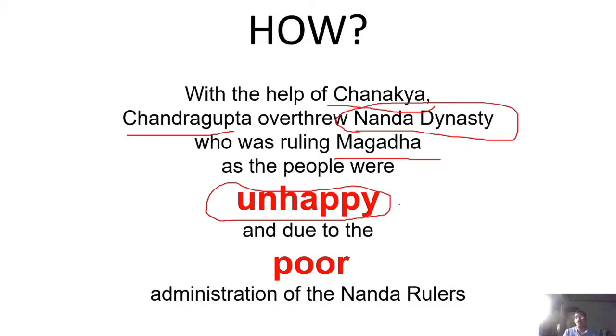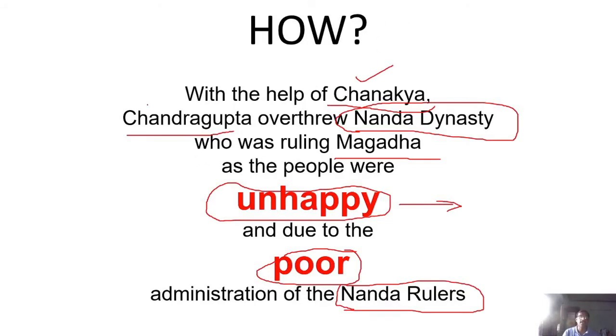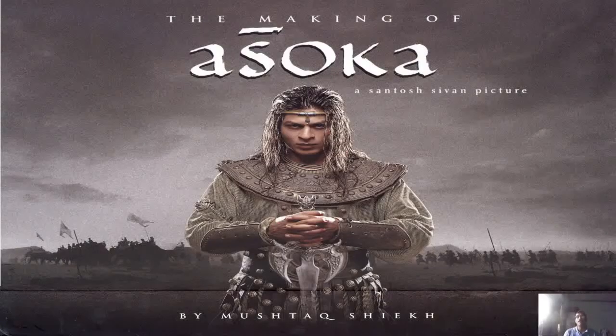Maybe this rings a bell. If the people are unhappy, be careful, you may be thrown out. And obviously this was due to the poor administration of the Nanda rulers. One can clearly say that the Nanda rulers were not able to do proper justice to the people, and the administration was poor. So due to these conditions, with the aid of a brilliant strategist called Chanakya and an ambitious person named Chandragupta, both of them overthrew an existing dynasty. So that answers all the questions.